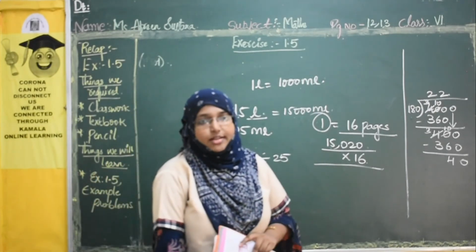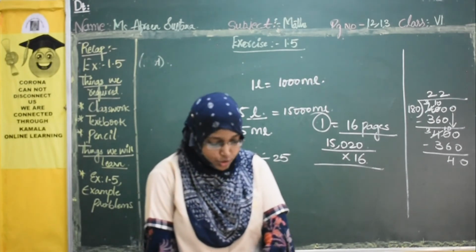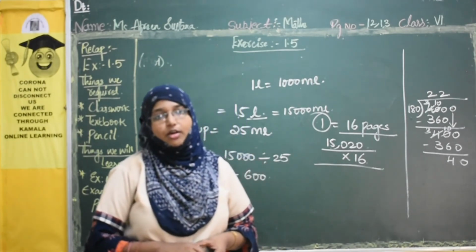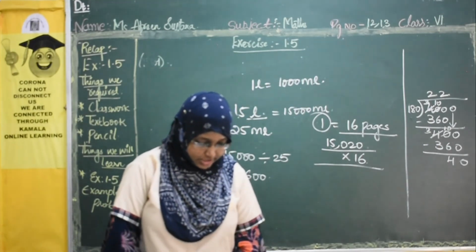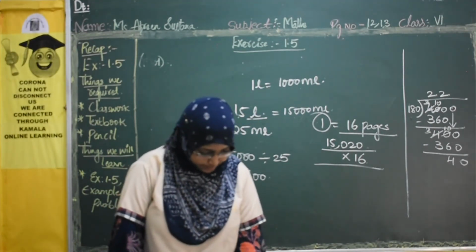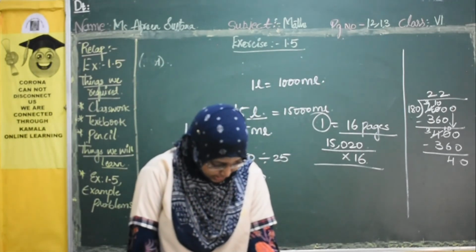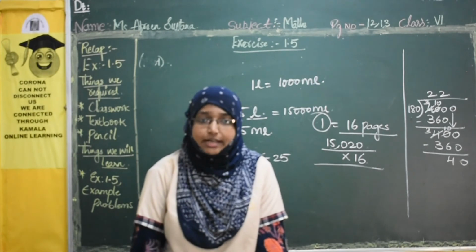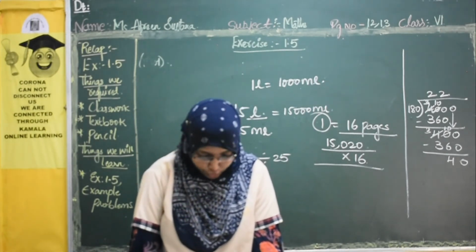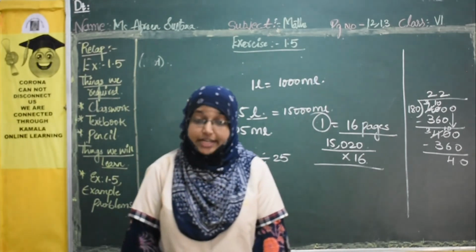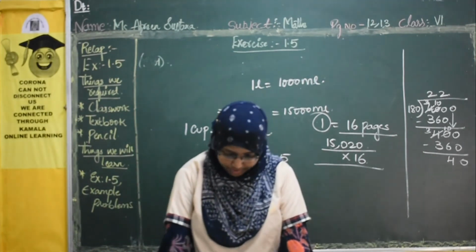Please try examples 1, 2, 3 in your homework book. With this we have finished chapter number 1. I hope all the concepts are very clear. Once again I will remind you what we have discussed in chapter 1. We started with greatest to smallest, ascending, descending, less than or greater than, comparison of numbers, writing in figures, writing number names, expanded form, place value, face value, rounded off numbers, and Indian and international numbers.